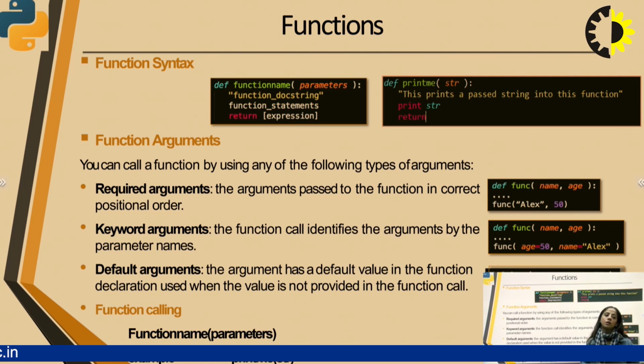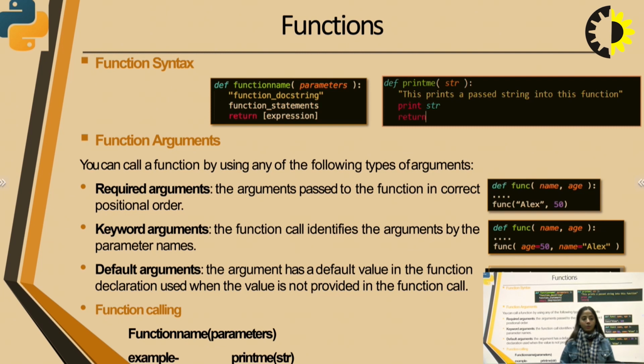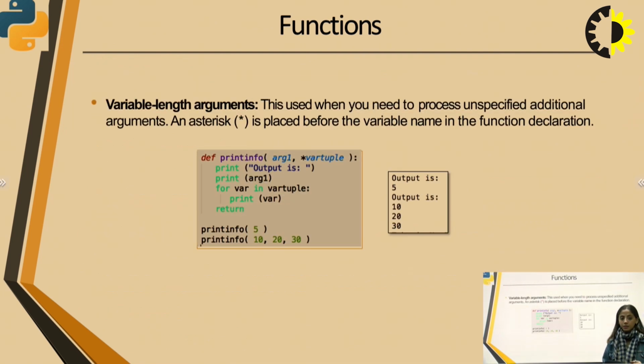Now, function arguments. You can call a function by using any of the following types of arguments: required arguments, keyword arguments or default arguments. Now, what are required arguments? The arguments passed to the function in correct positional order are the required arguments. Keyword arguments: the function call identifies the arguments by the parameter names. Default arguments: the argument has a default value in the function declaration when the value is not provided in the function call. Function calling: function name, brackets, parameters. Example: print me, and in parentheses the parameter passed is a string.